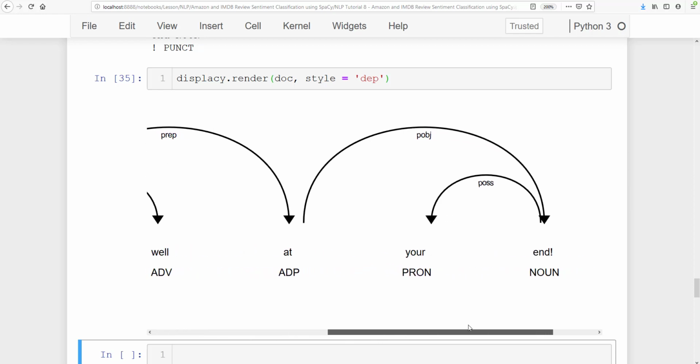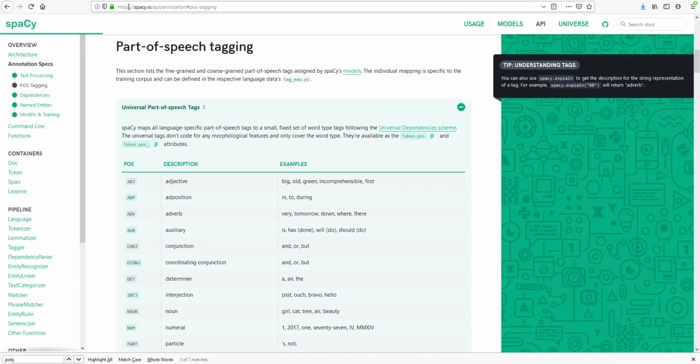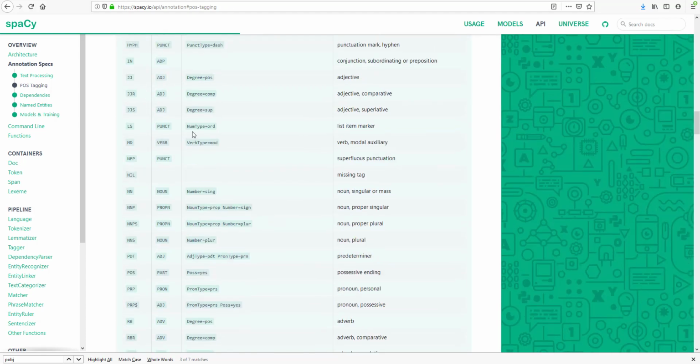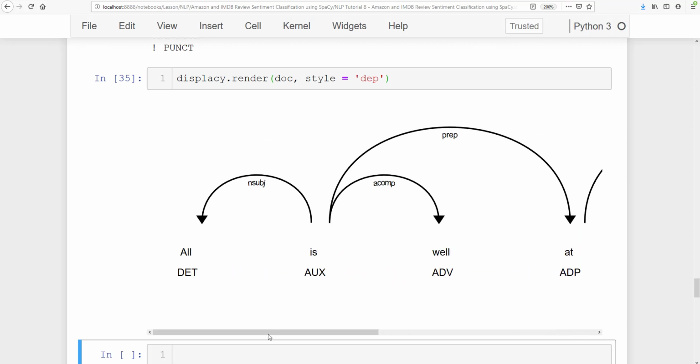how it is dependent. So it says that "and" is dependent on "your", which says that it's a possessive, like "your and". All right, and then at the end, you can get the complete annotation details here. You see spacy.io API annotation, part of speech tagging. So here is a complete list of the annotations. So this is how the tagging is being done.